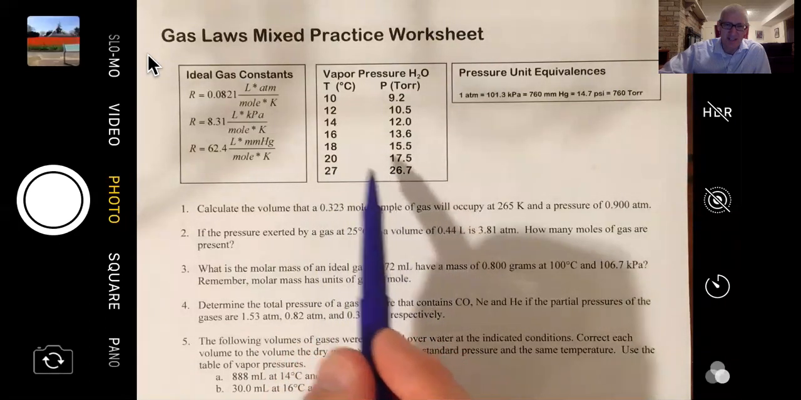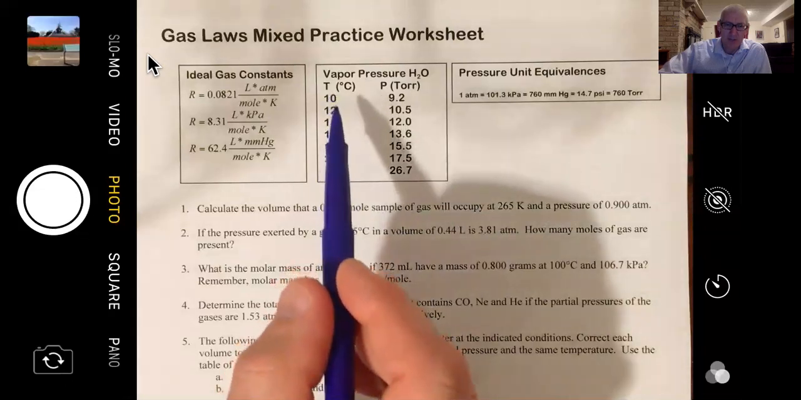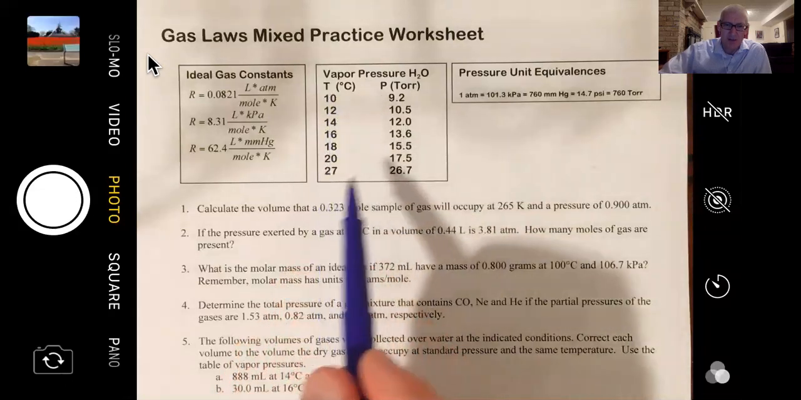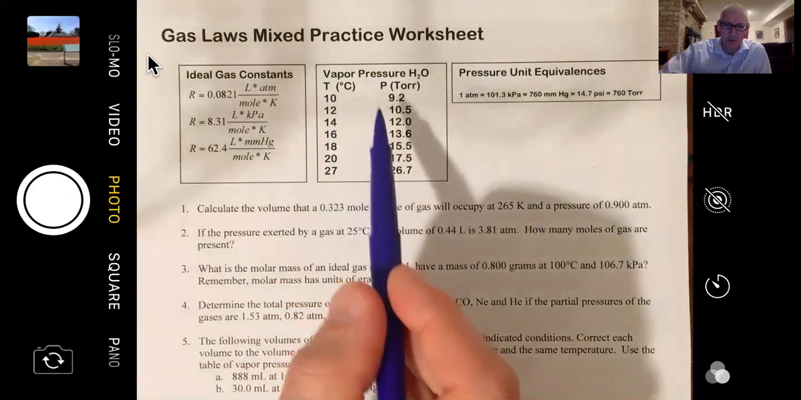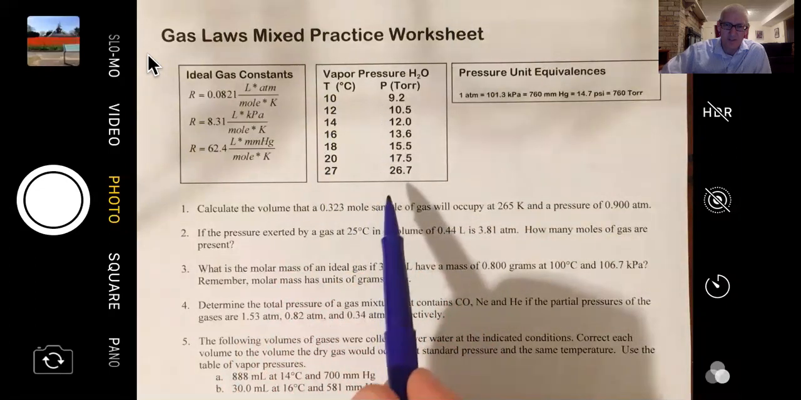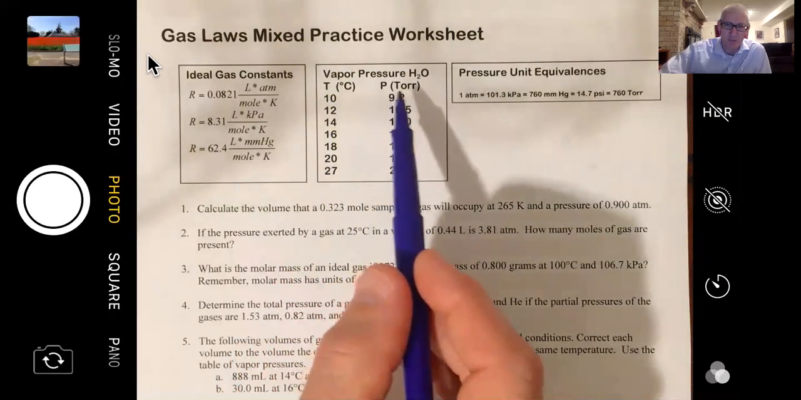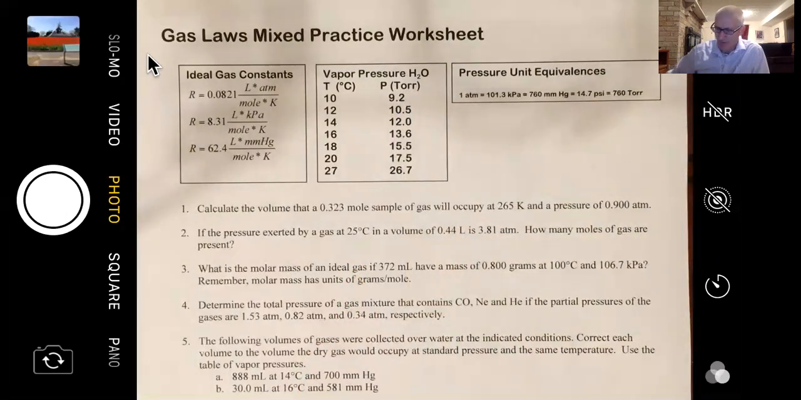So you can see that as the temperature of the water goes up, that pressure contributed by the water is also going up. Remember that torr is the same as millimeters of mercury, so we use those interchangeably. So let's go back and look at the problem here.